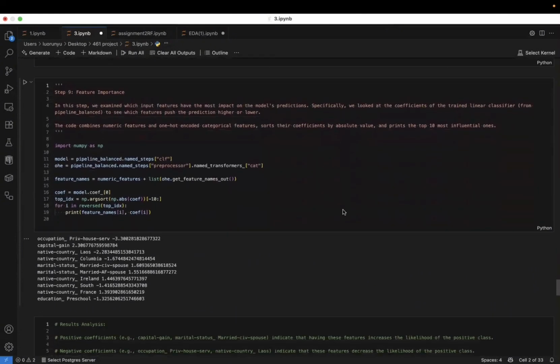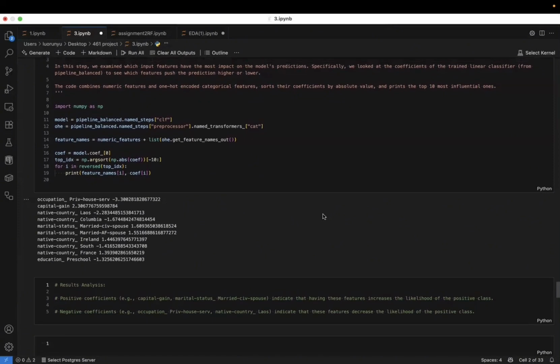One advantage of logistic regression is transparency. In step 9, we extracted the feature coefficients to understand what drives income. We can see the positive drivers: capital gain and being married are the strongest predictors for high income. And occupations like private house service strongly indicate low income. This finding aligns perfectly with economic intuition.